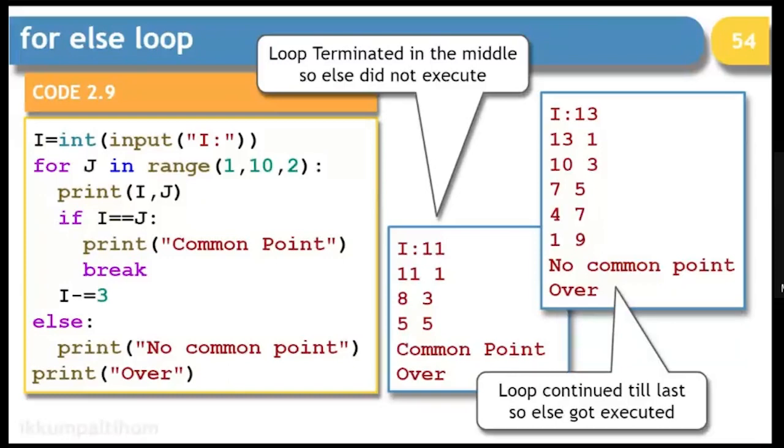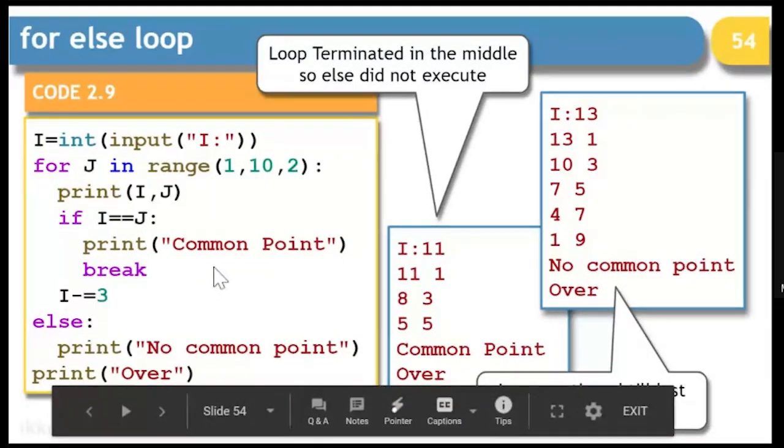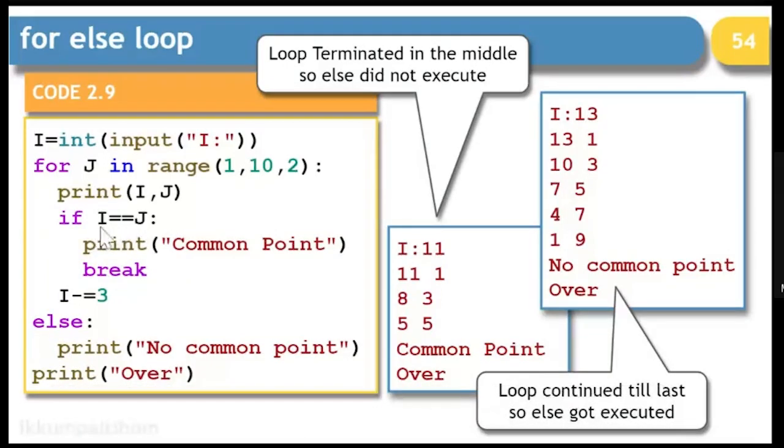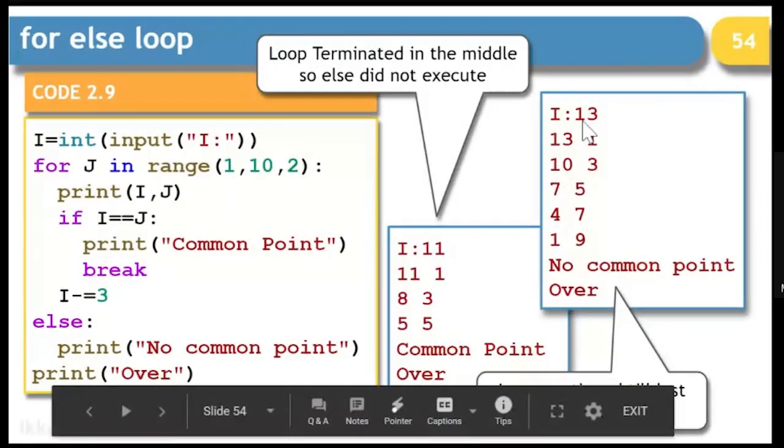Here the common point will be displayed because somewhere in the middle it got terminated because this condition matched. So value of i and j matched, and that is why it terminated. In the second example, when we entered 13 as the number, the common point did not occur, and that is why it displayed the statement which is part of the else statement.